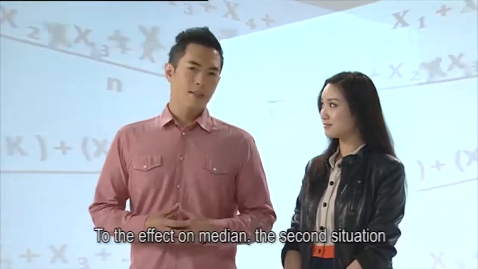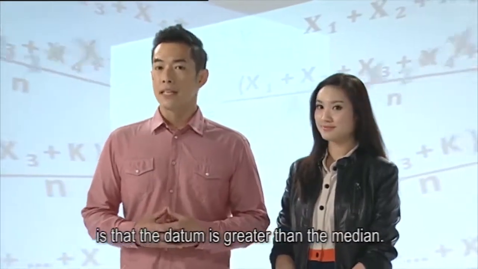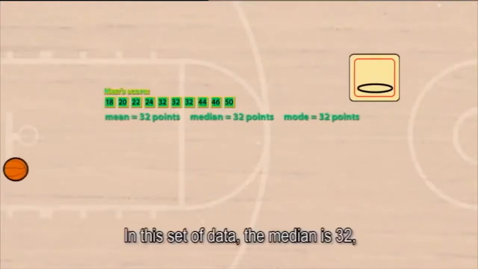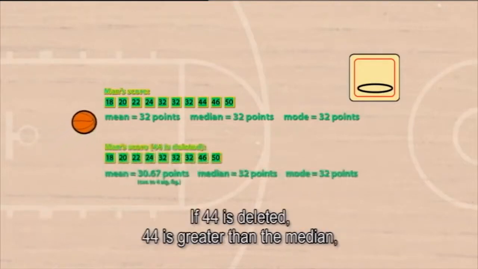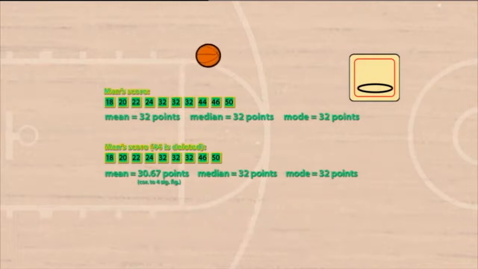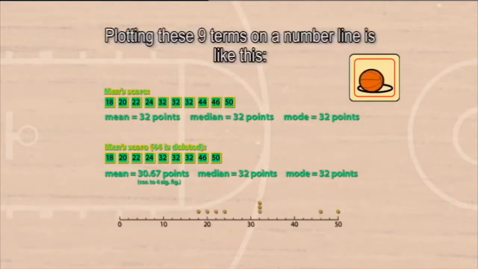To the effect on median, the second situation is the datum is greater than the median. In this set of data, the median is 32. If 44 is deleted, 44 is greater than the median. There are only 9 terms left in this set of data. The new mean is 30.67 points. The new median is still 32 points. And the new mode is also still 32 points. Plotting these 9 terms on a number line is like this.